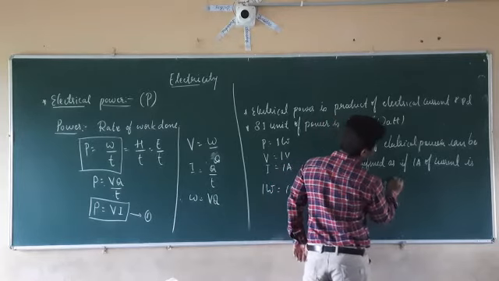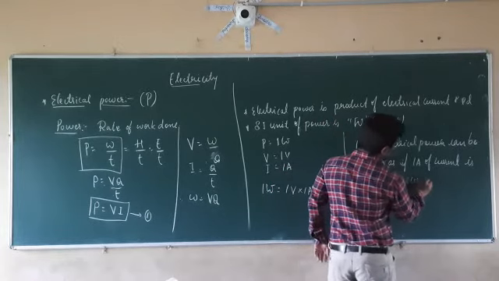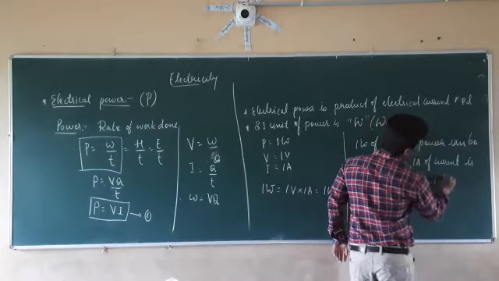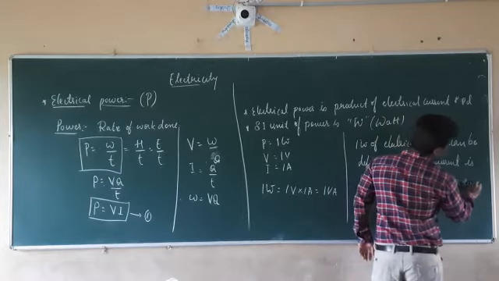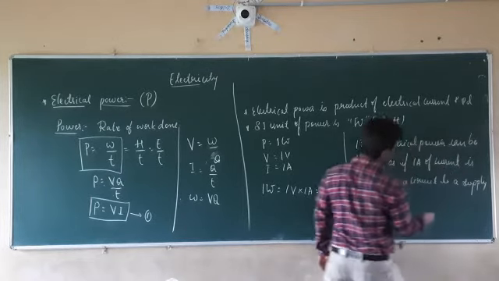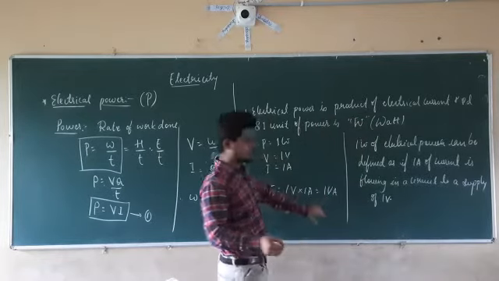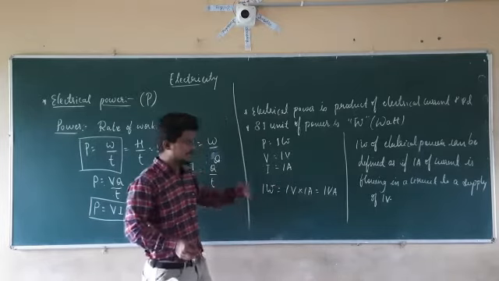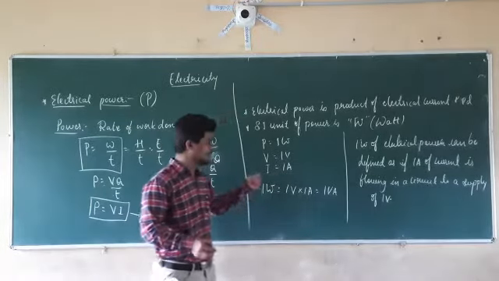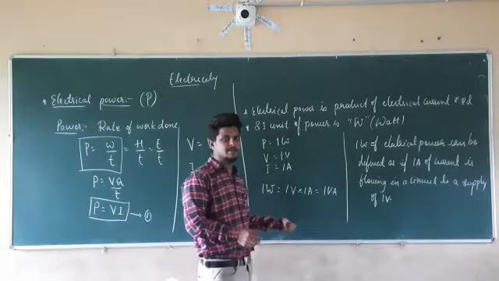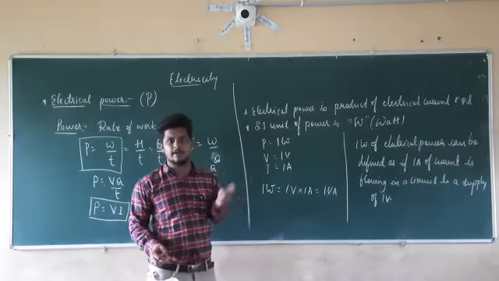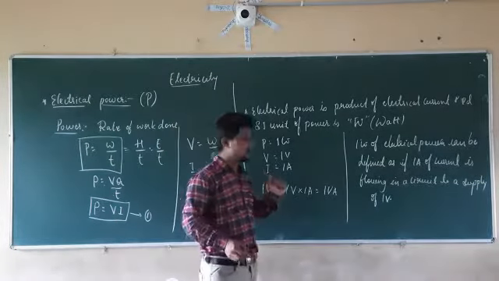So if the supply is equal to 1 volt and the current flowing in that circuit is 1 ampere, then the power of that circuit or equipment can be taken as 1 watt. So this is about the power.